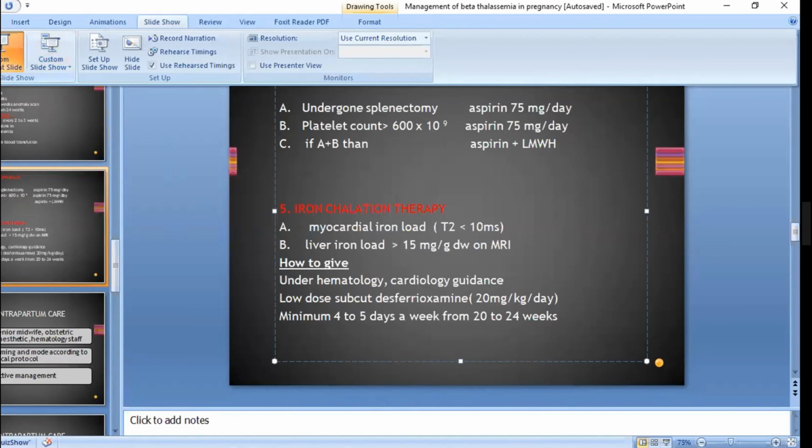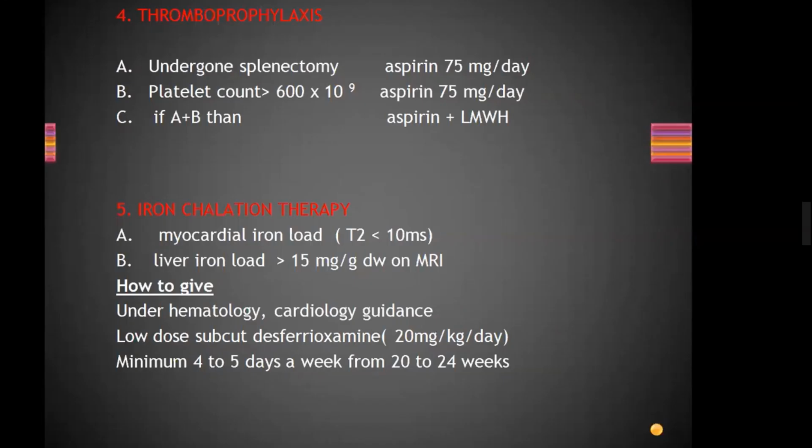Right. Okay. So how will you give it? Under hematology or cardiology guidance. Both a cardiologist and a hematologist are needed to give iron chelation antenatally. We will give low dose subcutaneous desferrioxamine, 20 milligrams per kg per day, minimum 4 to 5 days a week from 20 to 24 weeks. This is another point for your diary.